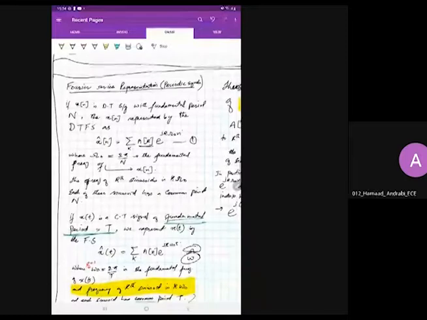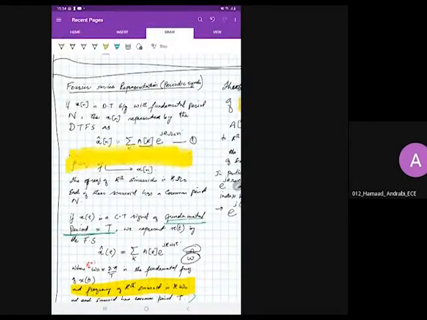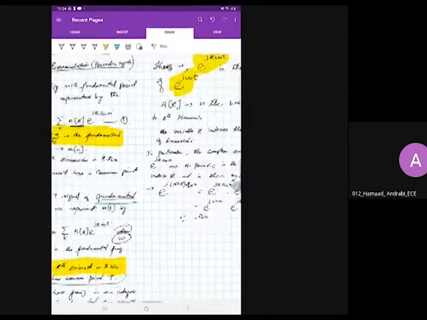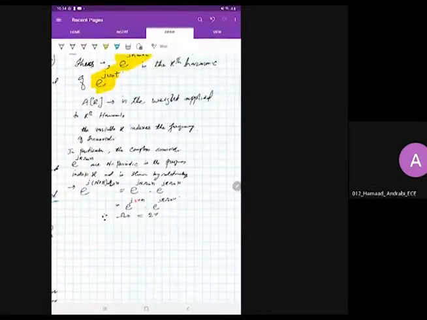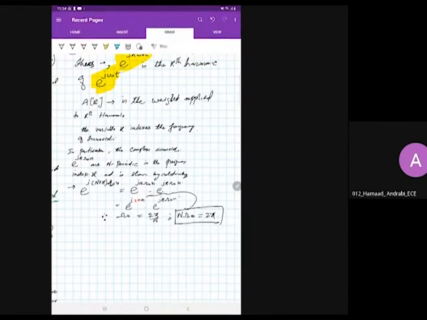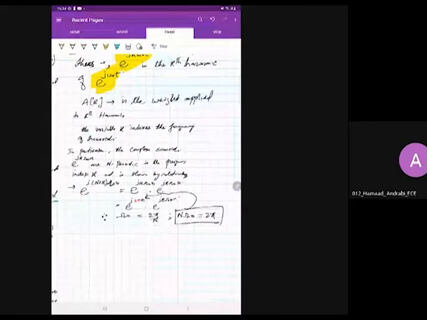Why? Because we have already mentioned at the top that omega naught is the fundamental frequency. What is omega naught equal to? It is equal to 2 pi by n. So n times omega naught is equal to 2 pi. So we can substitute it in the equation above.